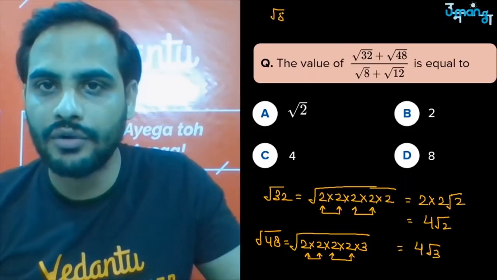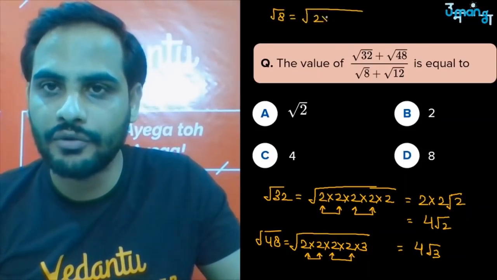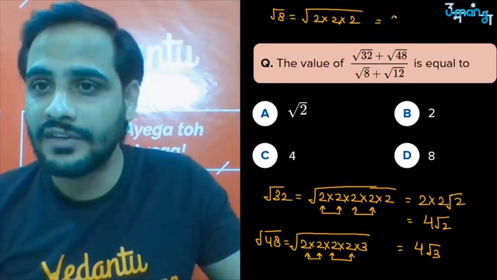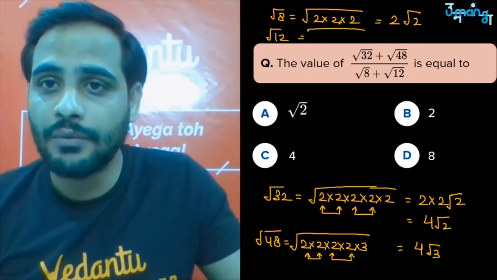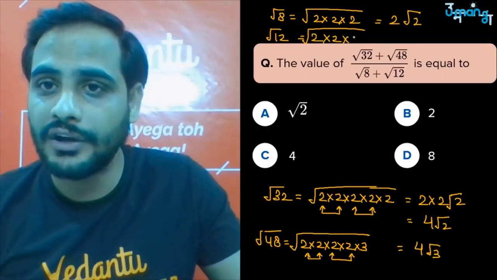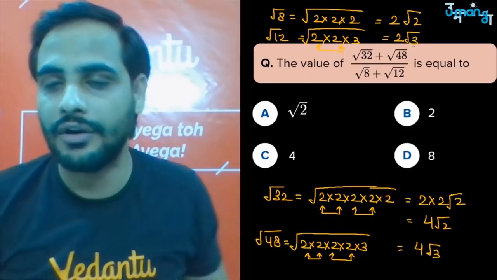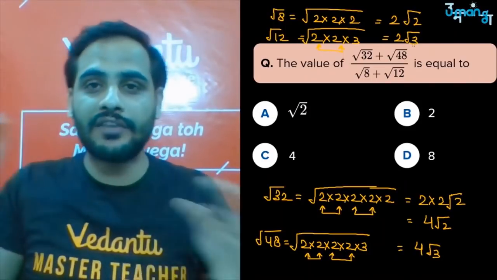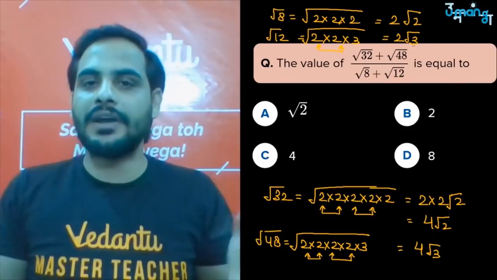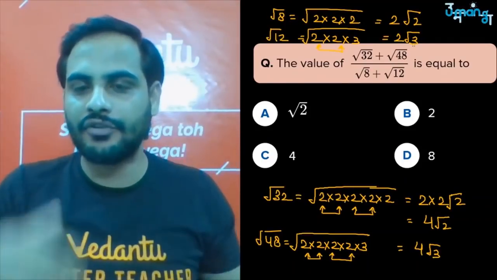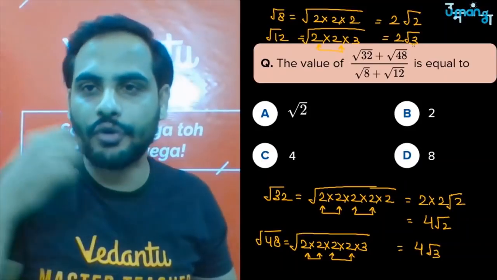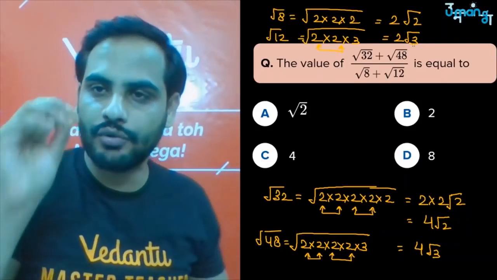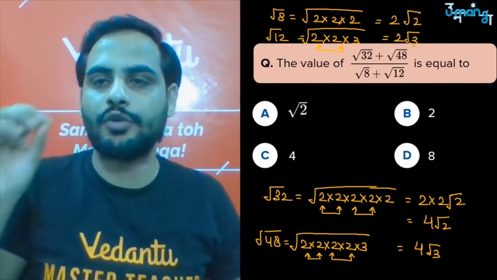Similarly, square root of 8 will be square root of 2 into 2 into 2, which is equal to 2 root 2. And square root of 12 will be equal to square root of 2 into 2 into 3. Make the pairs. One pair of 2 will come outside. 3 is always inside the square root, as there is no pair of it. So when the numbers are bigger, try to simplify them. So square root of 32 is 4 root 2, square root of 48 is 4 root 3, square root of 8 is 2 root 2, square root of 12 is 2 root 3.